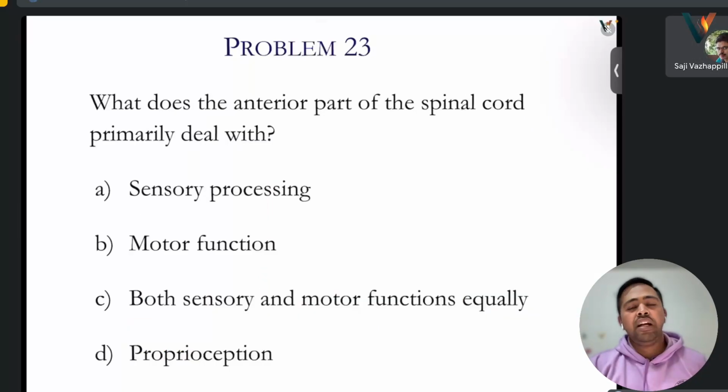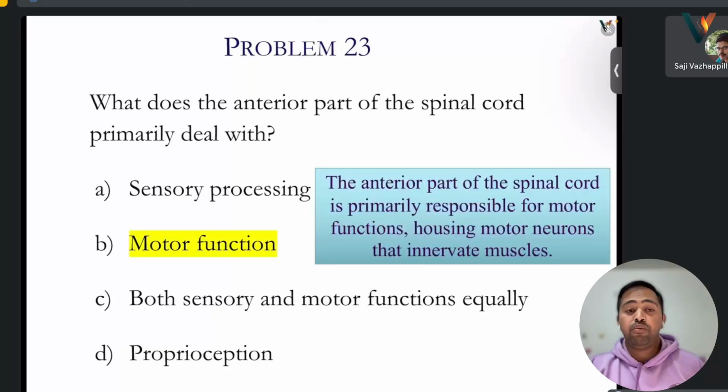What does the anterior part of the spinal cord primarily deal with? Sensory processing, motor function, both sensory and motor function equally, or proprioception? It's more about motor function.